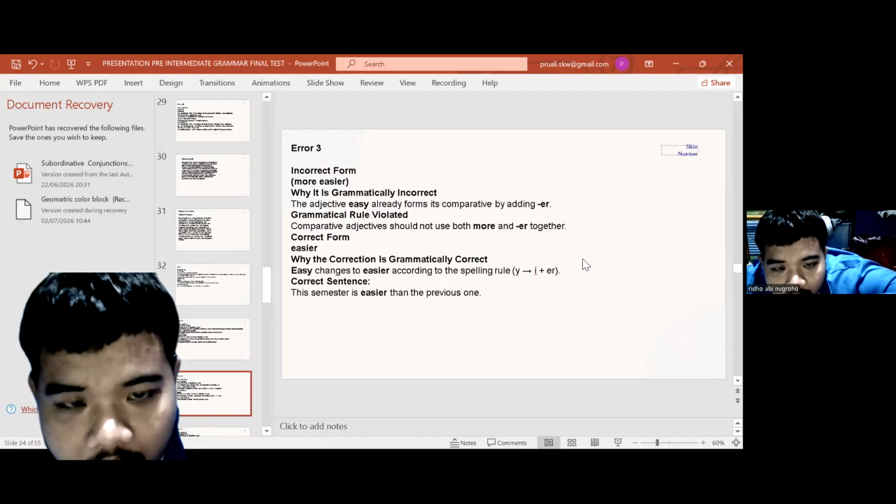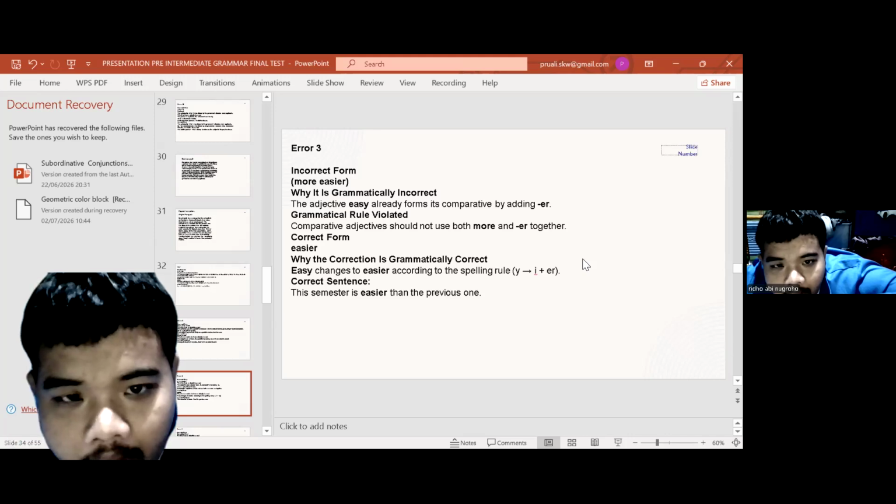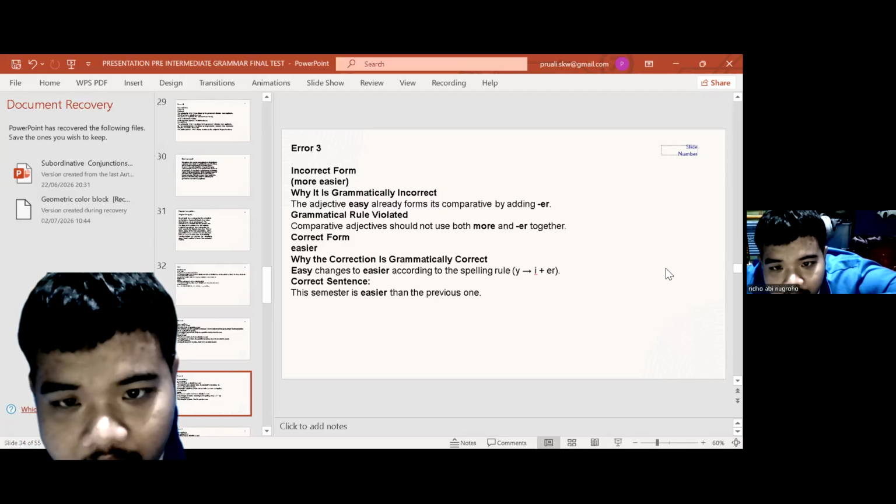Incorrect form: "more easier." Why is it grammatically incorrect? The adjective "easy" already forms its comparative by adding "er." Grammatical rule violated: a comparative adjective should not use both "more" and "er" together. Correct form: "easier."